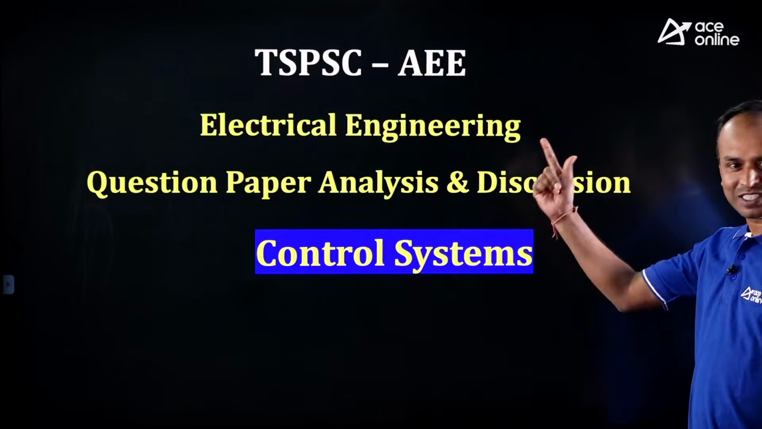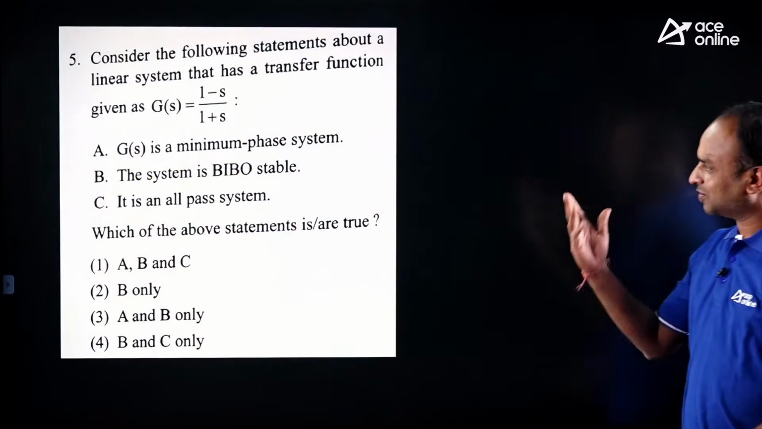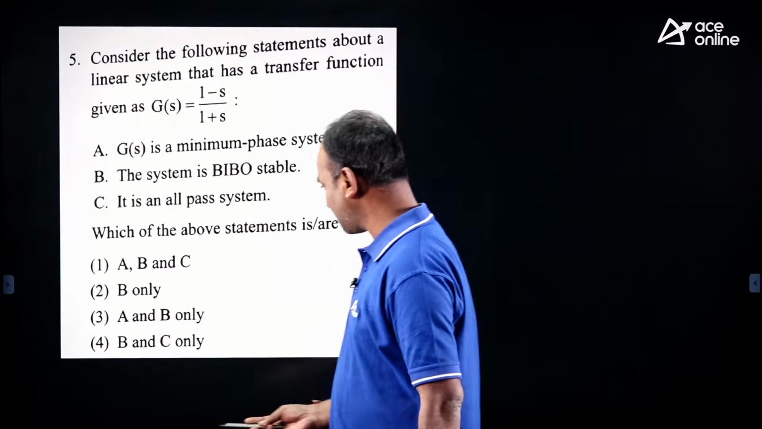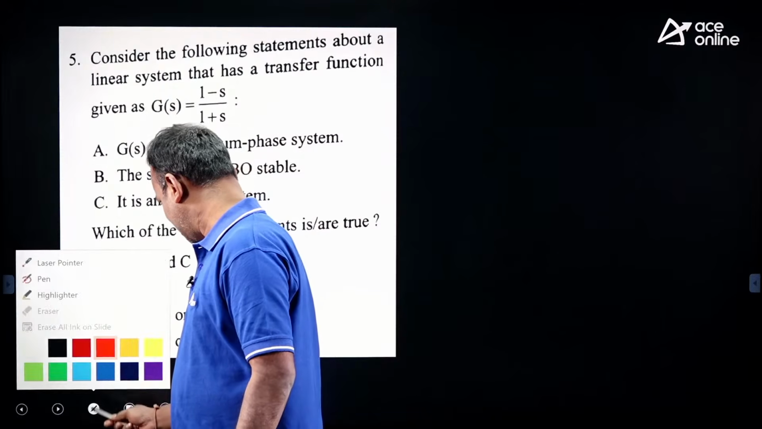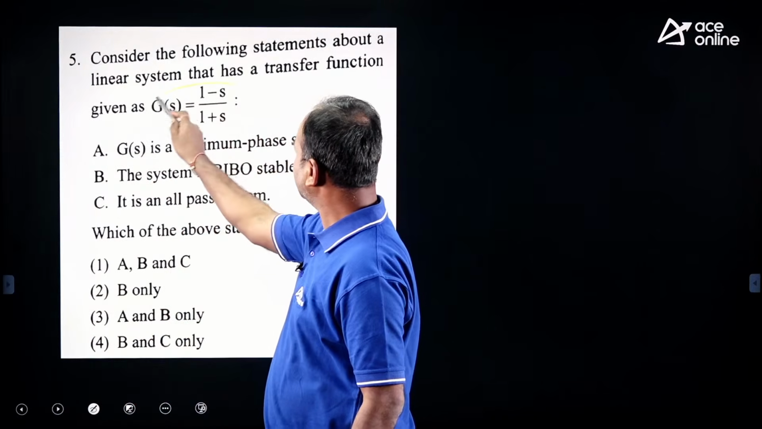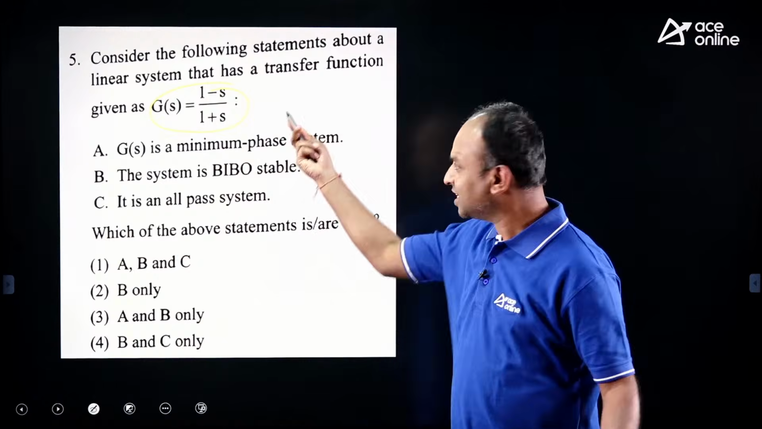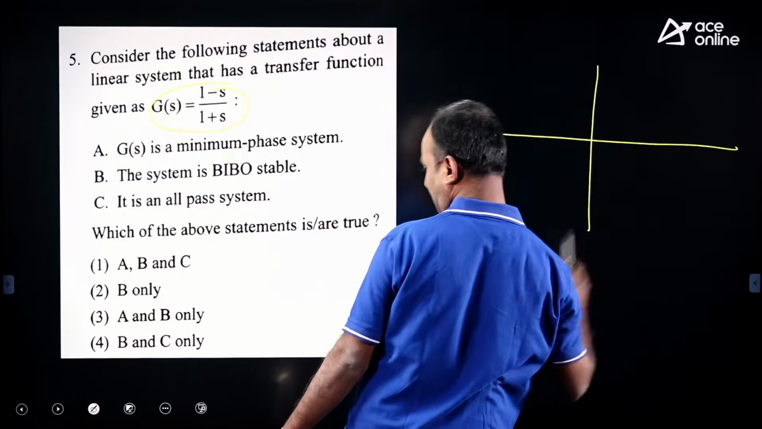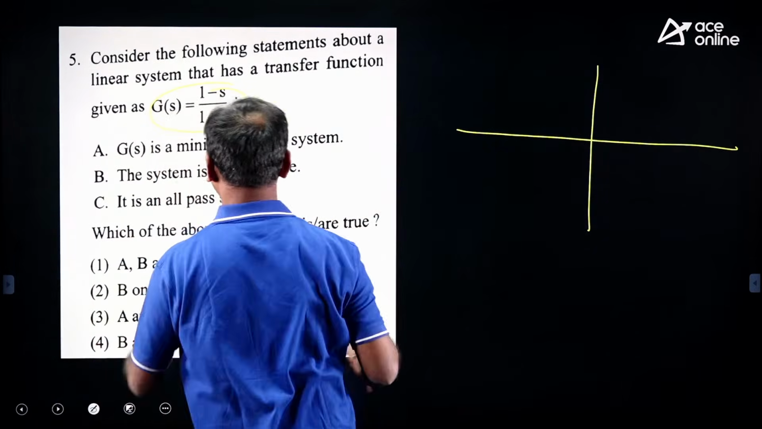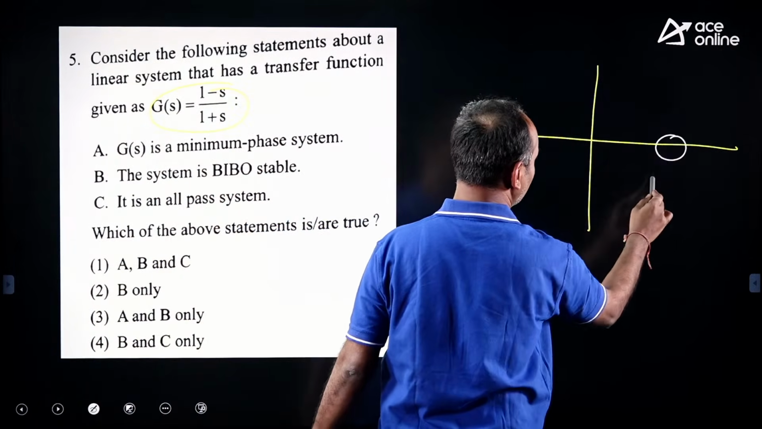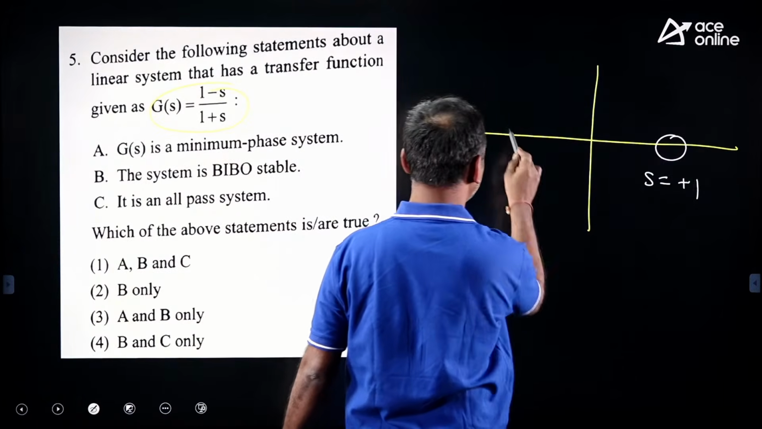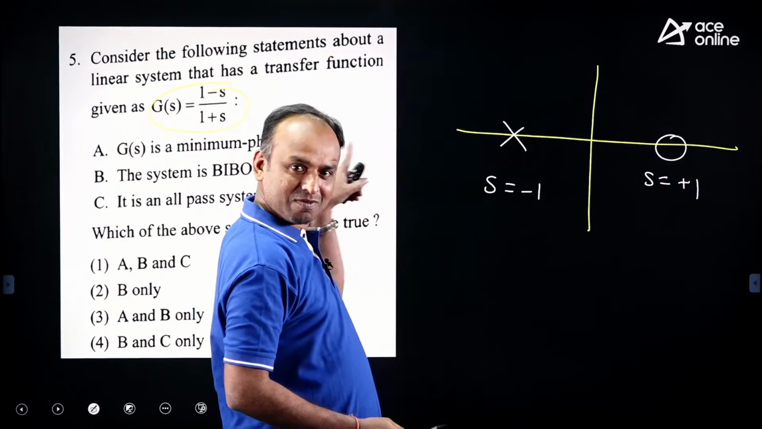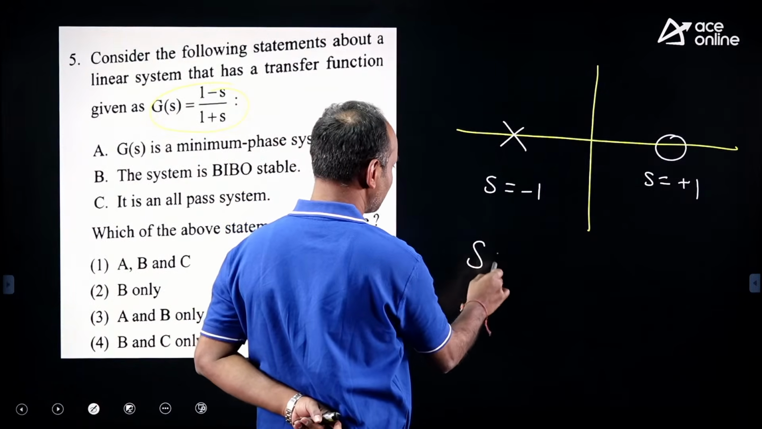Yes, it is time for the control system questions. Now, observe the first question. Here, a transfer function is given by the examiner. We were discussing this nicely in the classroom. Now, if you observe the transfer function in the S-plane, there is one zero at s equal to +1 and one pole at s equal to -1. The pole is on the left side, which means the system is stable.